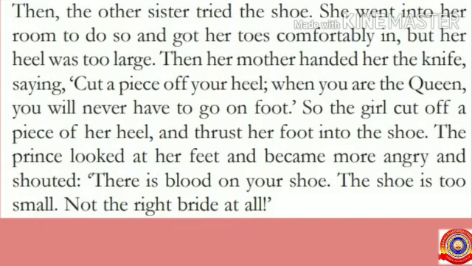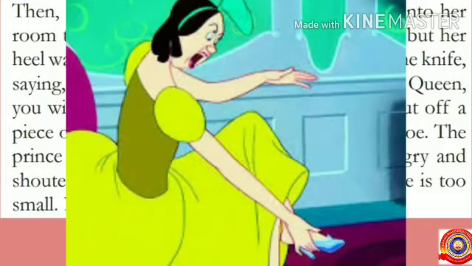Students, to make you understand this paragraph, I will give you an explanation of this paragraph. Here, the other sister tried to wear the shoe. She got her toes comfortably in the shoe, but her heel was too large. Watching this, what did the mother say? She handed her a knife and told her to cut off a piece of her heel, then added that when she became a queen, she never had to go on foot.